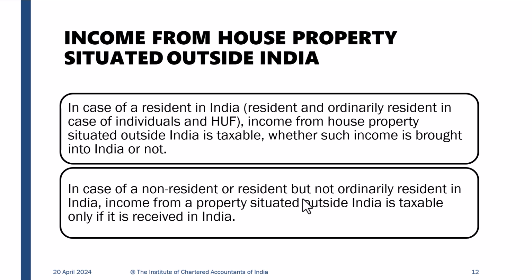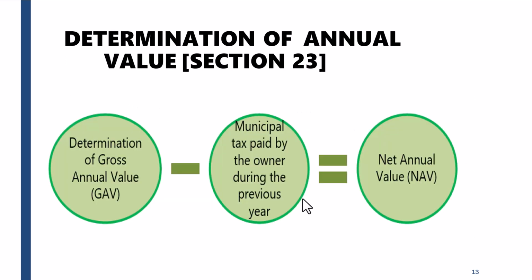Okay. Suppose you are a foreigner, or you are an Indian and a non-resident, and you're living in India for some time and you're receiving some money in India from a property outside. In that case you will be taxable in India. But if the money is received outside India and you're a non-resident, then that is not taxable in India, which we have covered in our earlier classes. So this is very important.